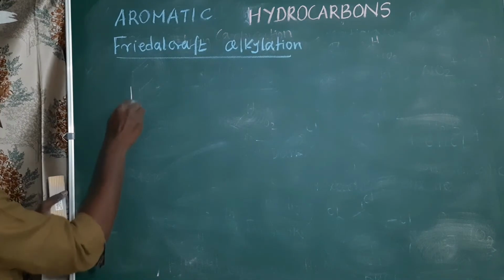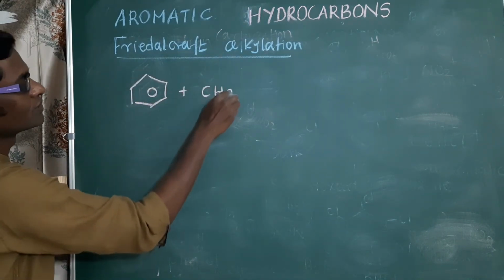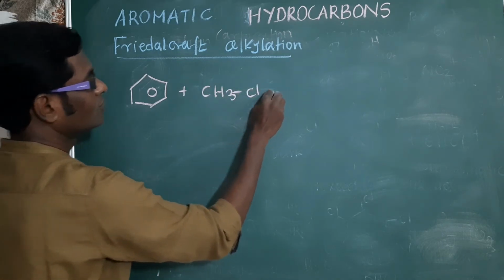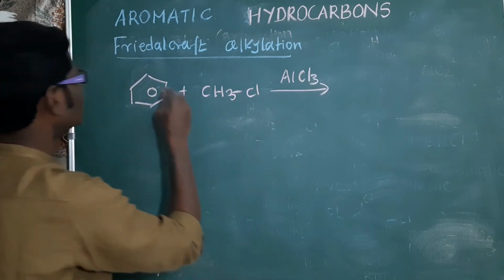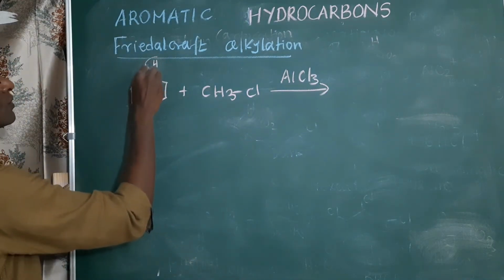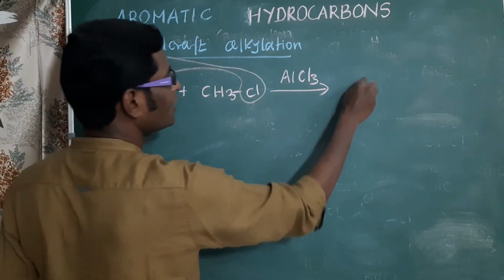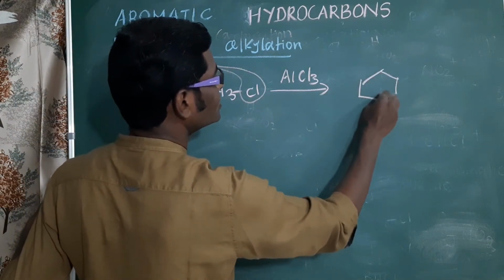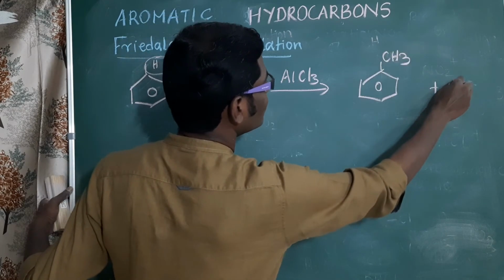When benzene is treated with chloromethane CH3Cl in presence of anhydrous aluminum chloride, this hydrogen is replaced by methyl. Benzene will become toluene. The byproduct is hydrochloric acid.